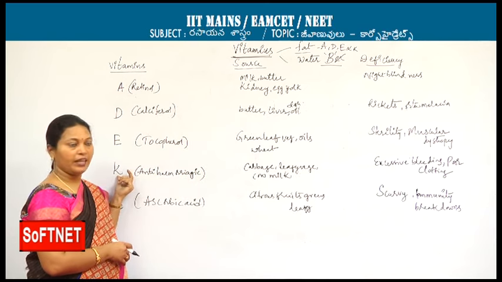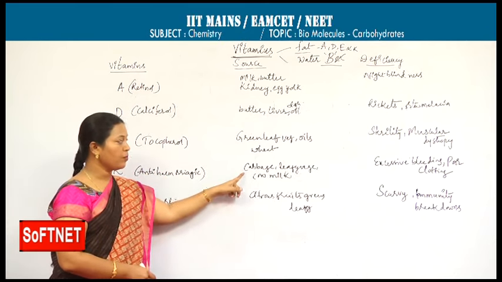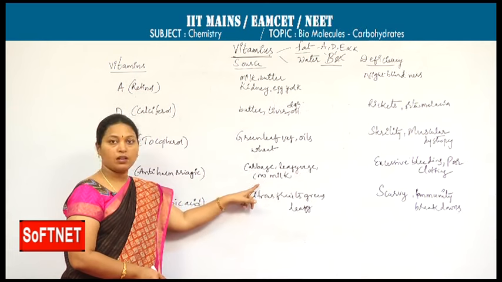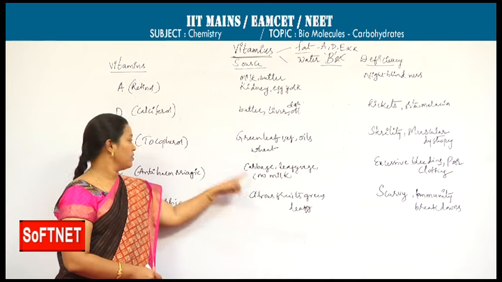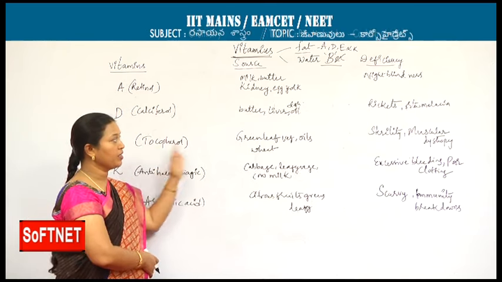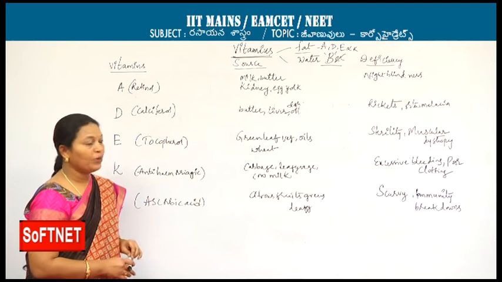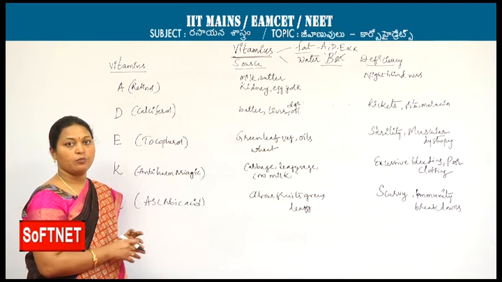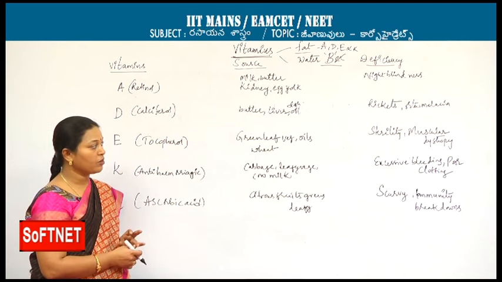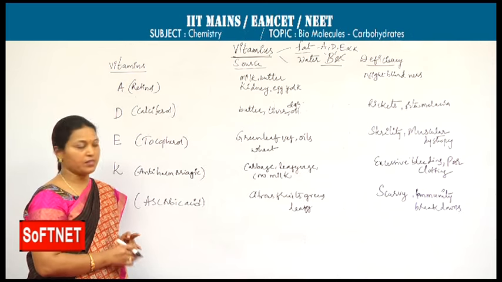Next, vitamin K, it is anti-hemorrhagic. The sources are cabbage, leafy vegetables, cow milk. We may get this vitamin K from them. If we are unable to get enough vitamin K, we may come across the deficiency disease of excessive bleeding. If there is any scratch or cut on the body, the blood comes out continuously, and the coagulation ability may reduce.